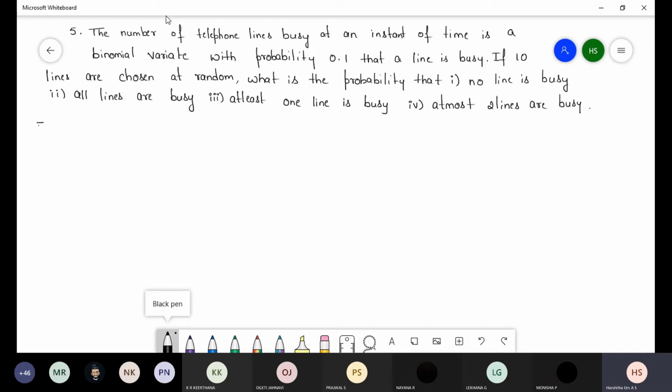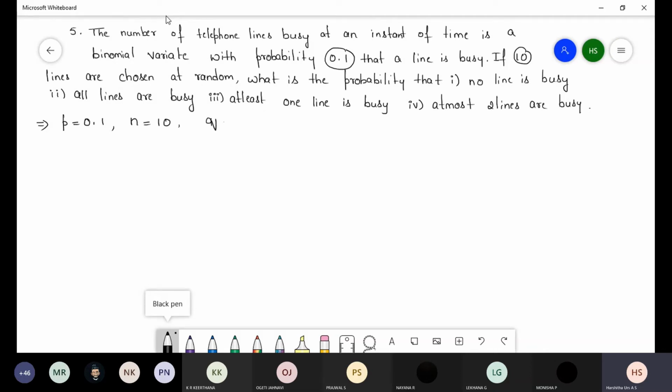So here we can directly take our p-value, that is p is equal to 0.1. Next, number of lines they have given, n is equal to 10.